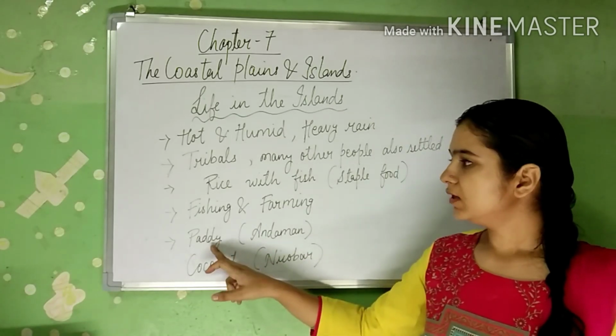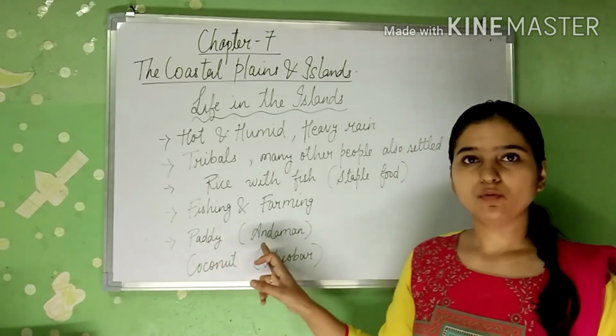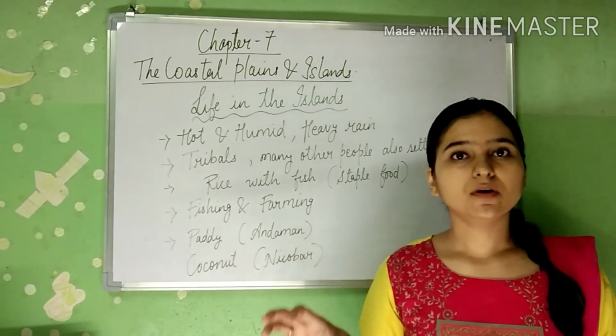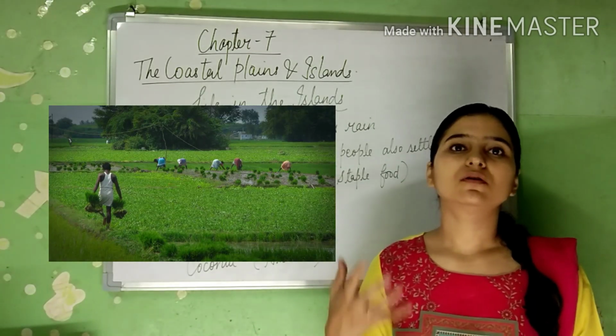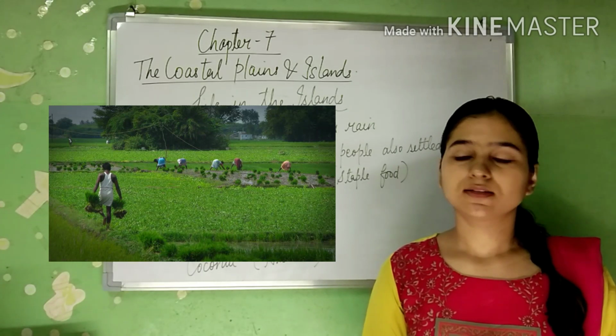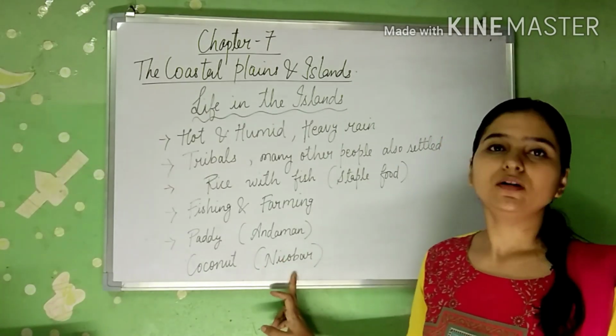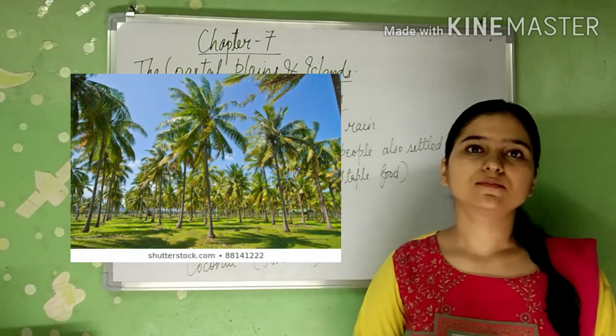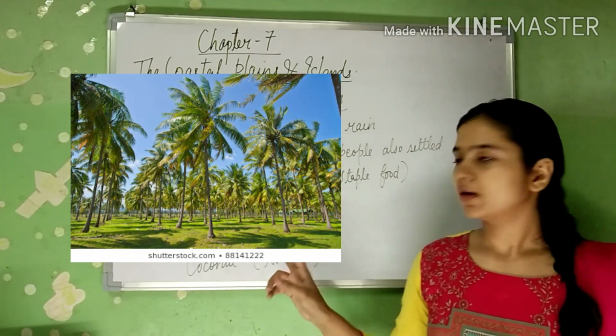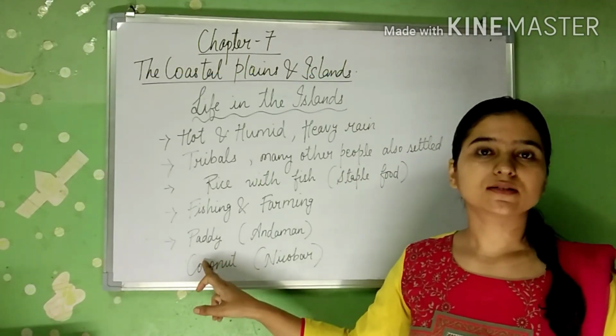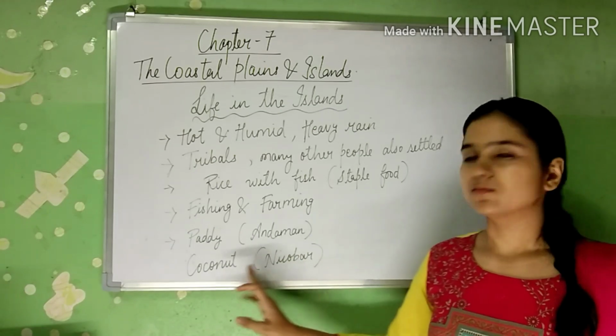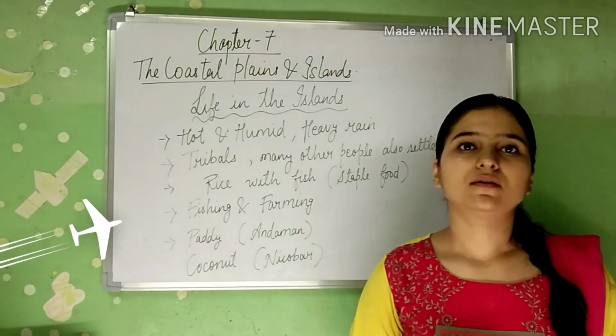Then paddy is grown in the Andaman group. That means in the Andaman group of islands, paddy, that is rice, is grown more. And in the Nicobar islands, coconut is planted more. Andaman has more rice cultivation and Nicobar has more coconut plantation.